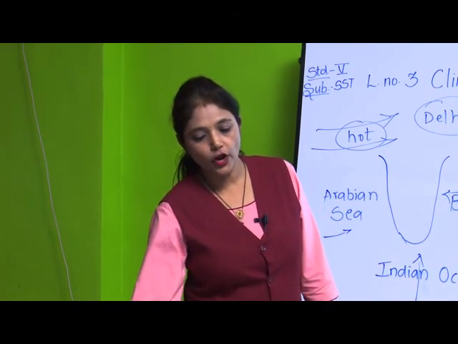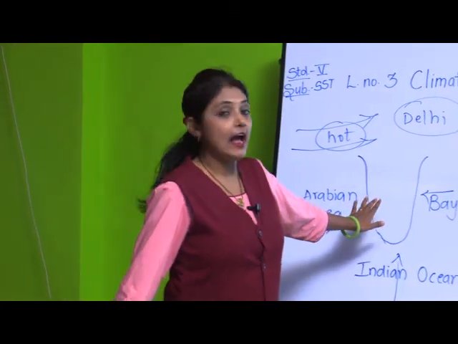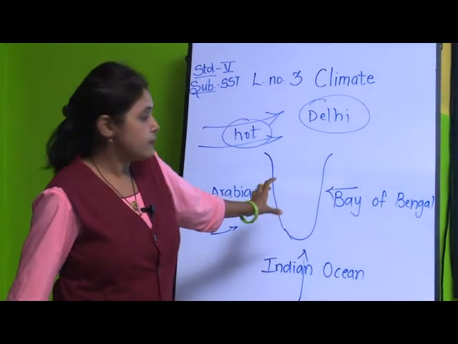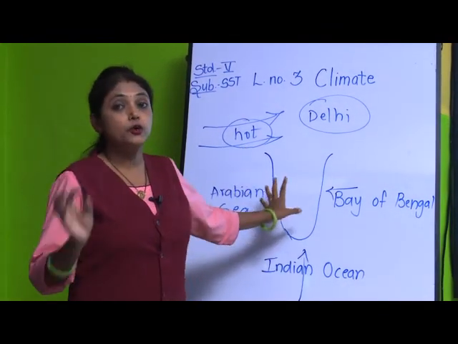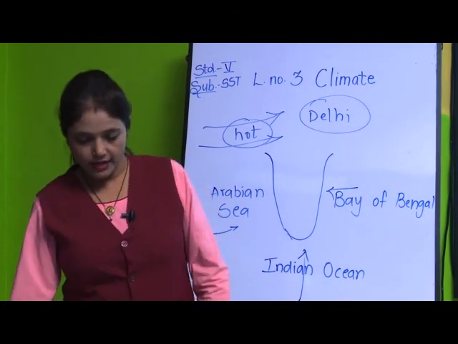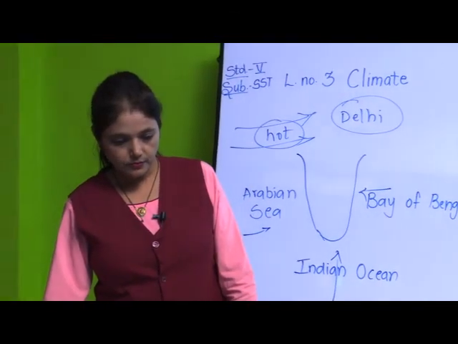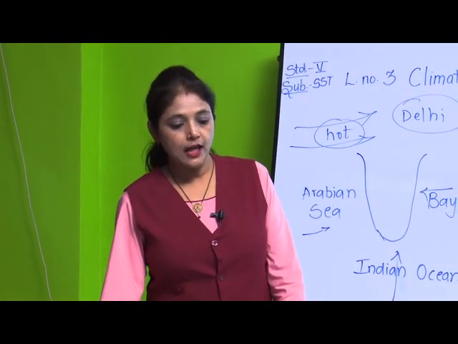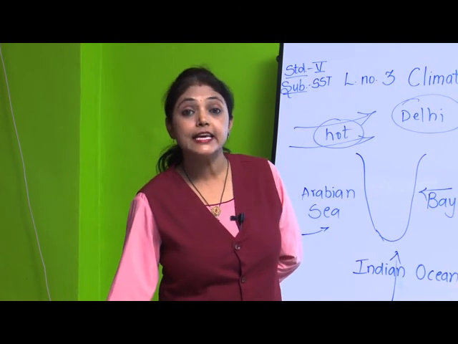See, this point also covers what I have explained in the earlier point. They are saying that when there is evaporation, humidity means the amount of moisture. Humidity is the amount of water vapor in the air.